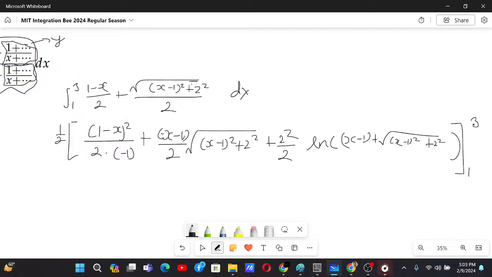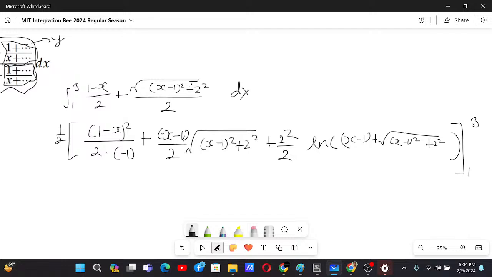Now I think you can evaluate this yourself. When there's 3, we have 4 by minus 2 plus 2 by 2 into ln of 2 square plus 2 square, plus ln of 2 plus root under 2 square plus 2 square. And then when there's 1, the first thing is 0, the second thing is 0, and the last thing is basically a square by 2.